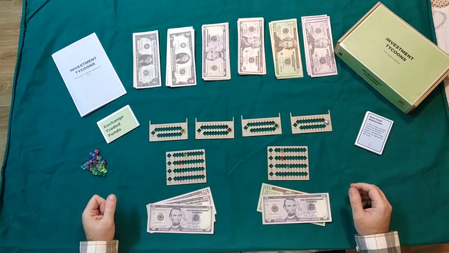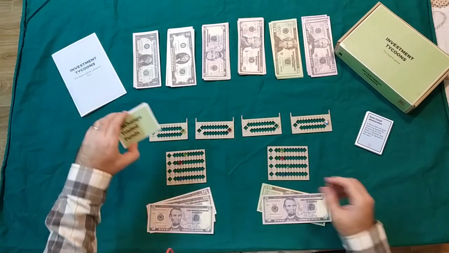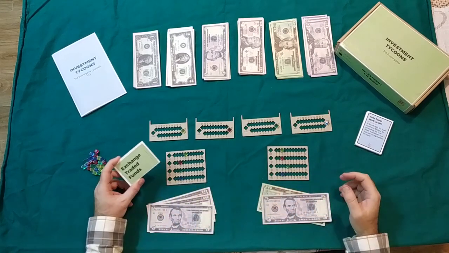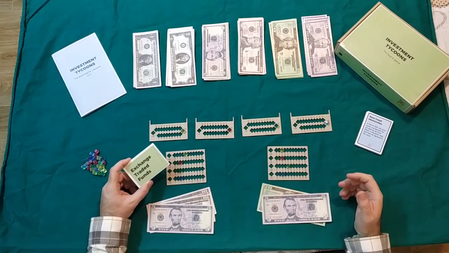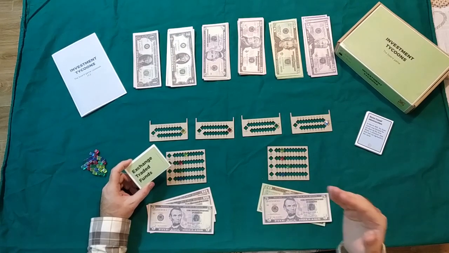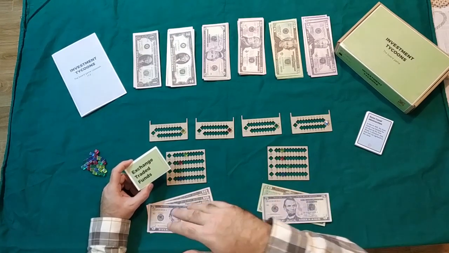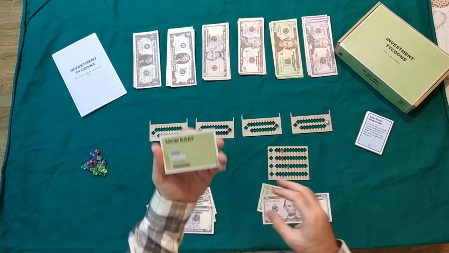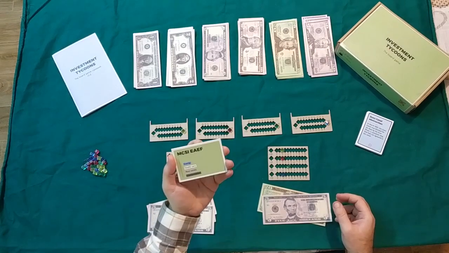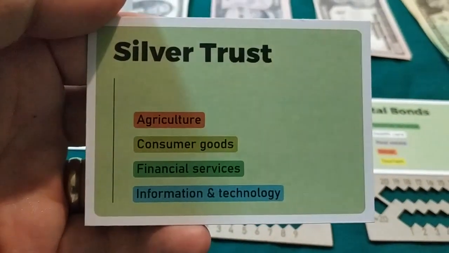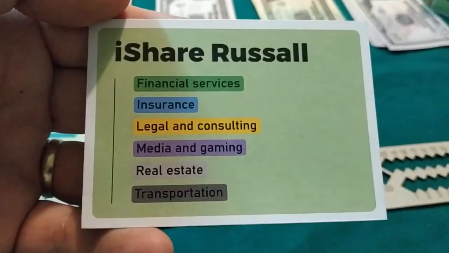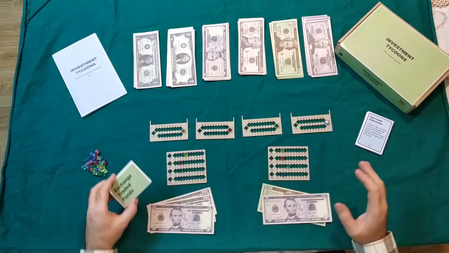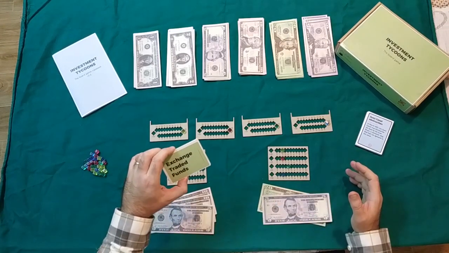In this game players are going to invest into exchange traded funds. Exchange traded funds are basically financial funds where people are investing in them, and they are investing in multiple different areas. For example, some funds can invest in energy, healthcare, real estate, transportation. Some can invest in agriculture, consumer goods, financial services, information technology, etc. There are 14 different areas in which exchange traded funds can invest in.